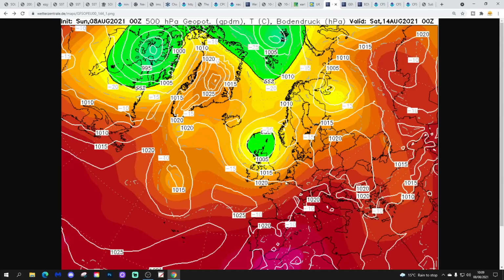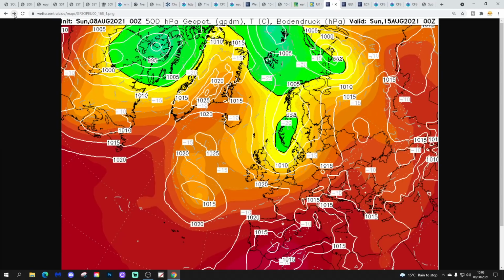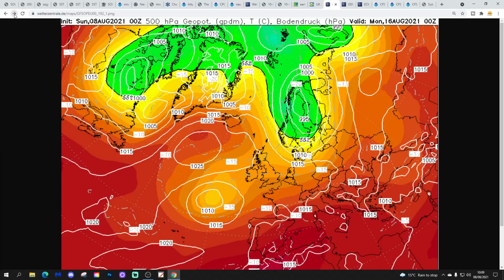In comes this low that will bring quite a bit of rain to the north, maybe reasonably dry down in the south. It'll turn things cooler with those northwesterly winds across the country next weekend. This weekend does look rather cooler and showery.